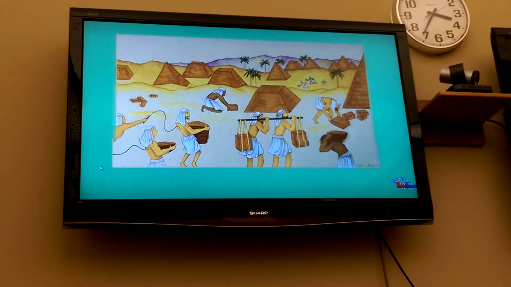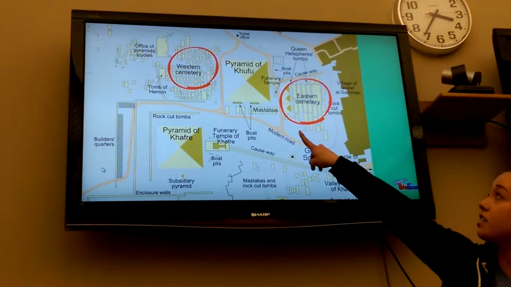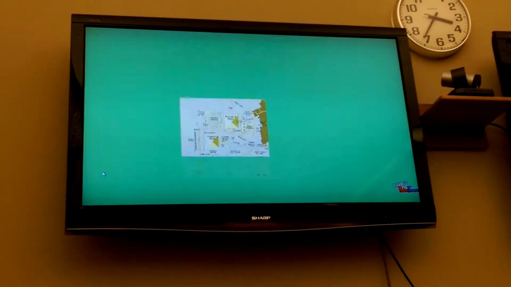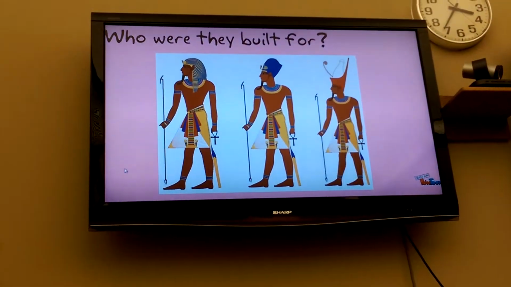Some once believed that the pharaohs enslaved their citizens and forced them to build it, but with the discovery of cemeteries near the biggest pyramid, we now know that the builders served their pharaoh willingly and were even paid for their work. The pyramids of Giza were built under 3 generations of pharaohs.